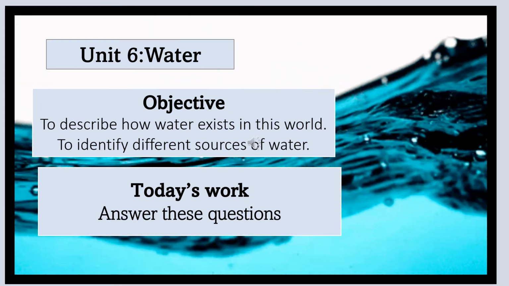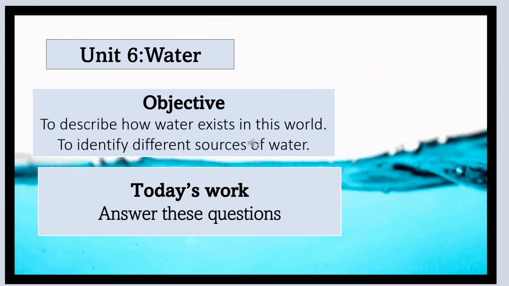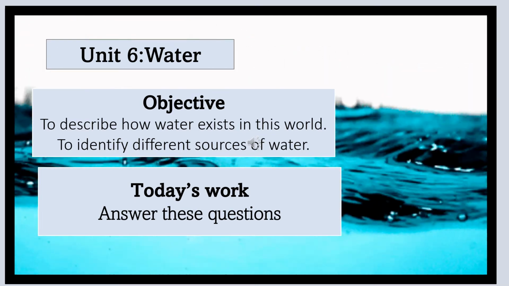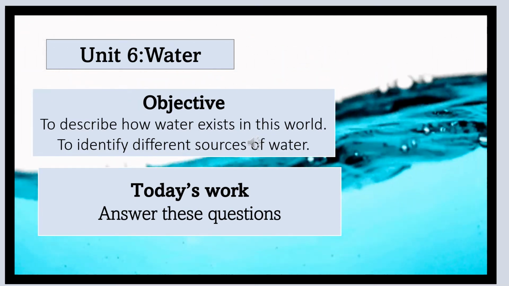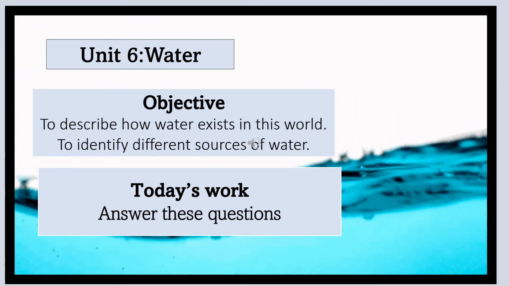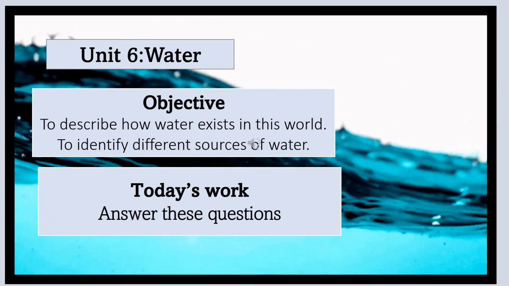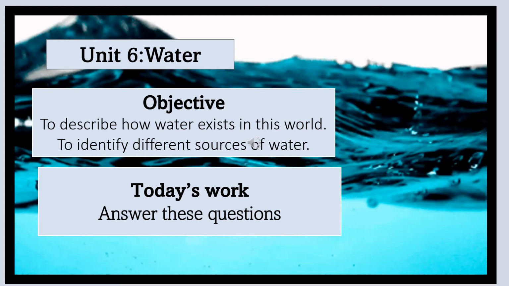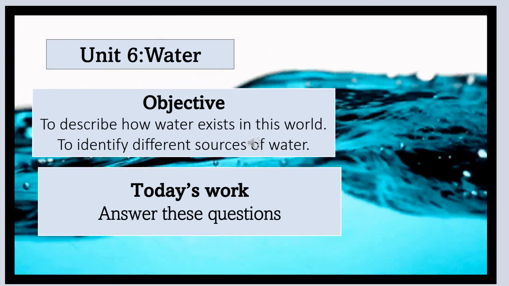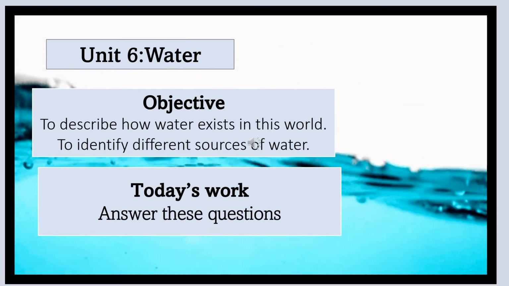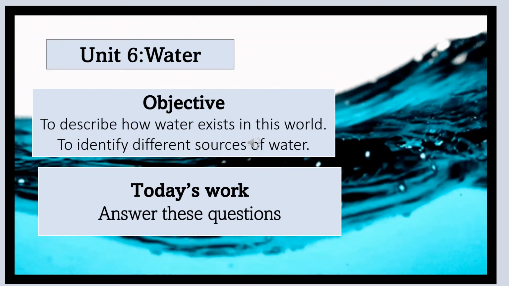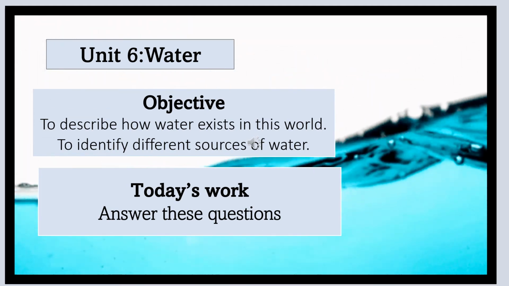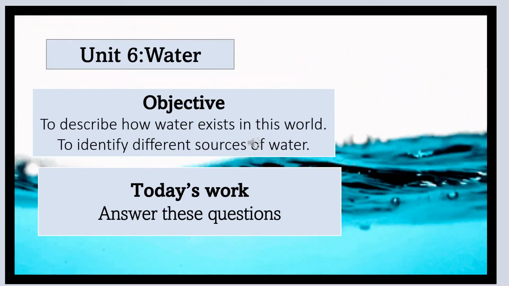We use water for drinking, for bathing, for cooking, for watering plants, and for many things. And today we will answer these questions. The objective of this work is you will learn to describe how water is found in this world and to identify different sources of natural water.